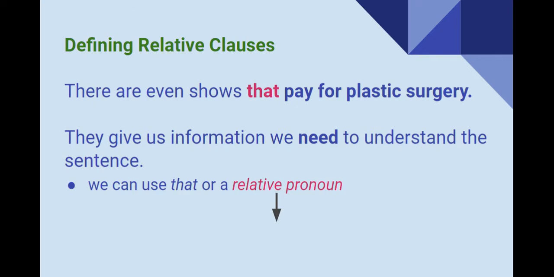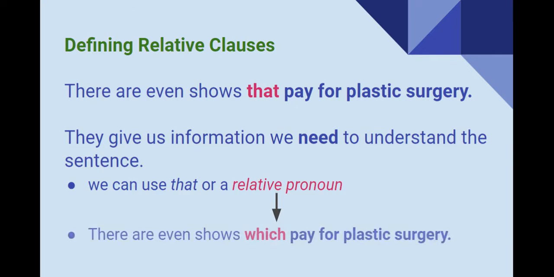Take a look at the next version of the sentence. There are even shows which pay for plastic surgery. Other relative pronouns are who, which, where, and when. Of course, they refer to different things. Who refers to people, which for things, where for places, and when for time. Okay, let's go ahead and continue.